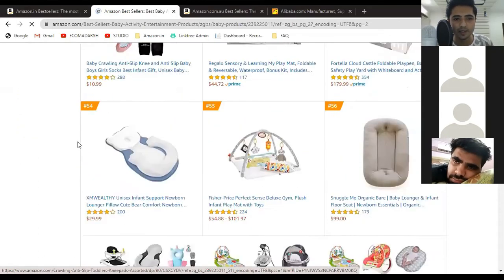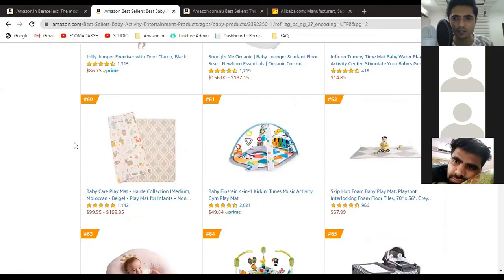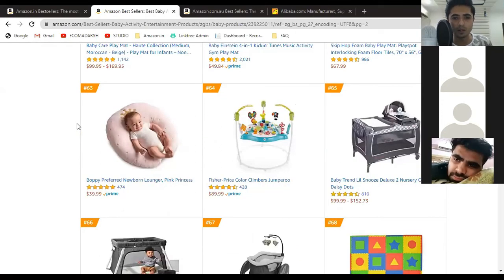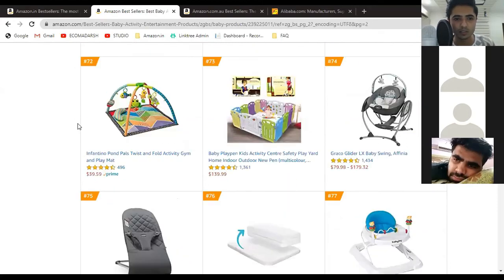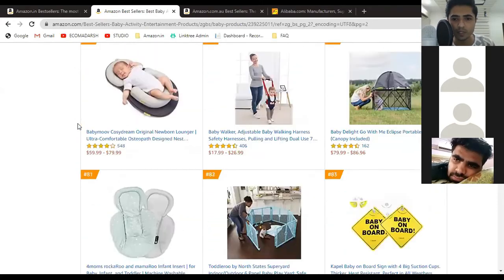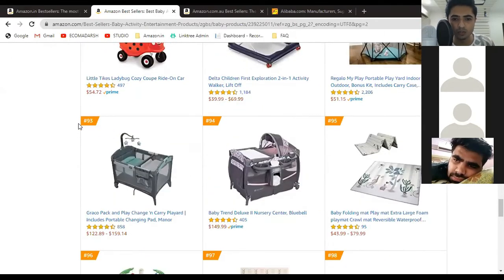As far as we can see on Amazon.com under activity and entertainment, these are all utility products related to baby. These are products that can be used for a baby, not by a baby.